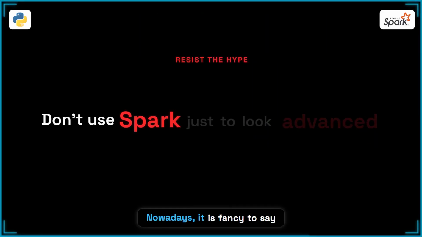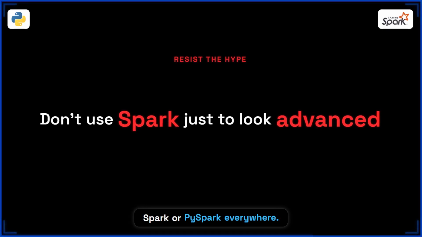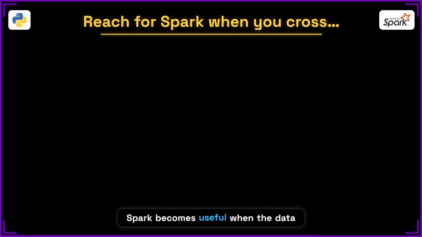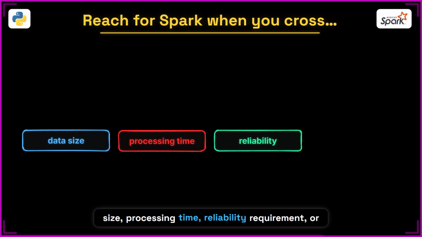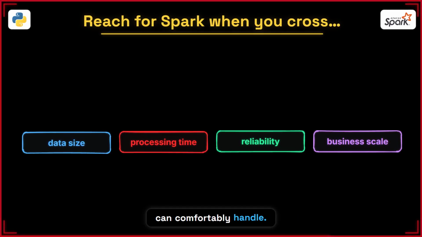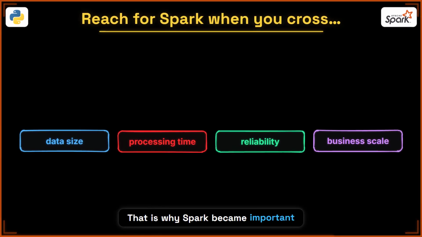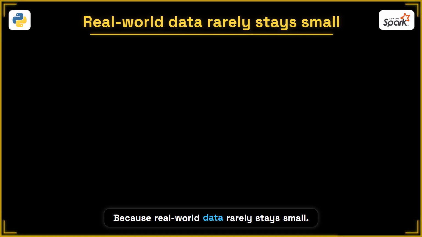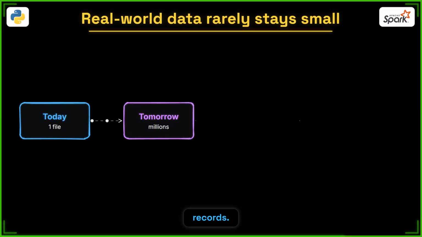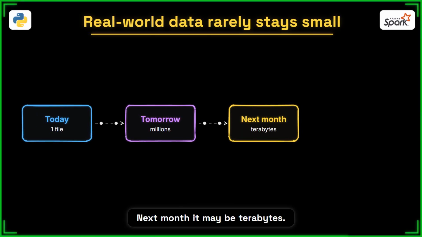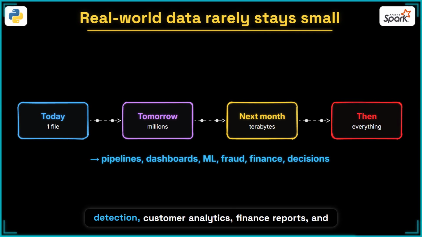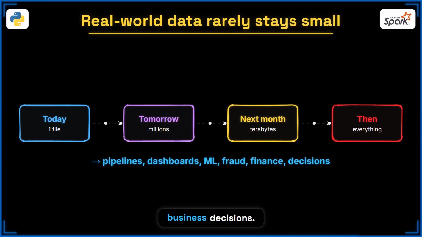Nowadays, it is fancy to say Spark or PySpark everywhere, but Spark should not be used just to look advanced. Spark becomes useful when the data size, processing time, reliability requirement, or business scale crosses what one machine can comfortably handle. That is why Spark became important in data engineering, because real-world data rarely stays small. Today, it may be one file, tomorrow, it may be millions of records, and next month, it may be terabytes of data as well. And after that, it may become daily pipelines, dashboards, ML features, fraud detection, customer analytics, finance reports, and business decisions as well.